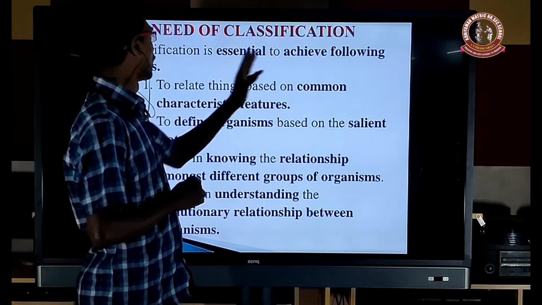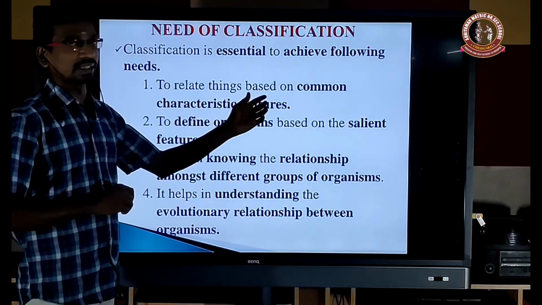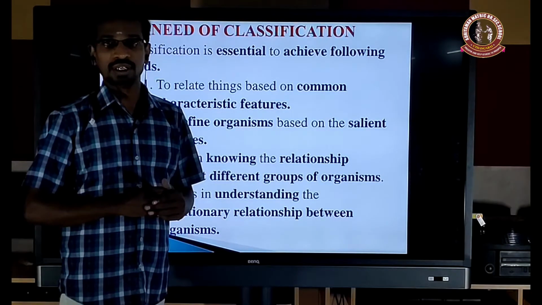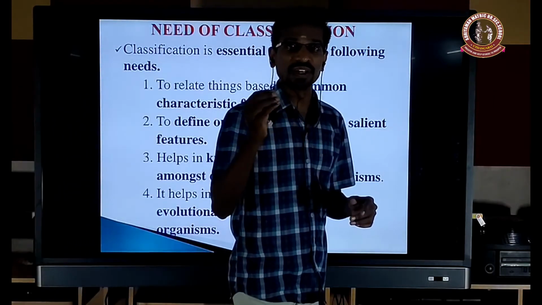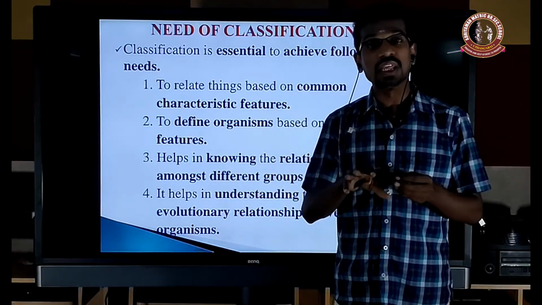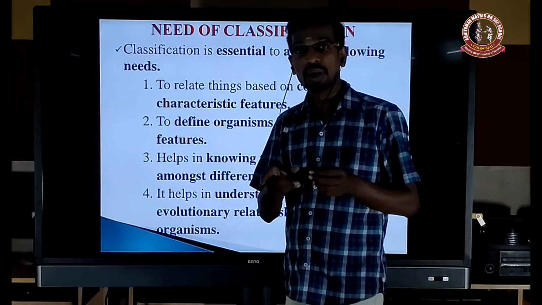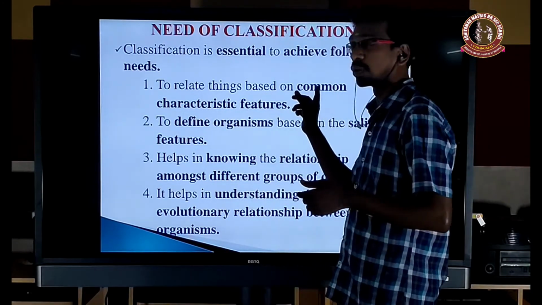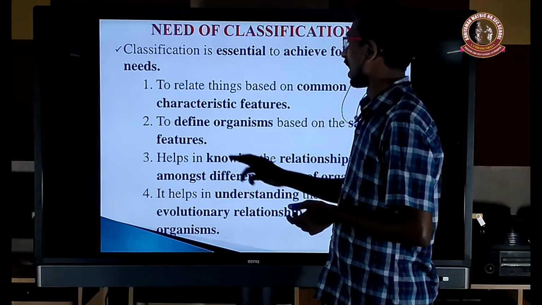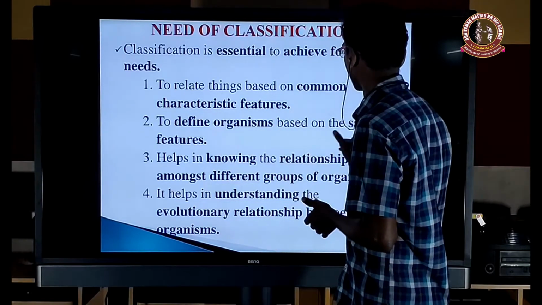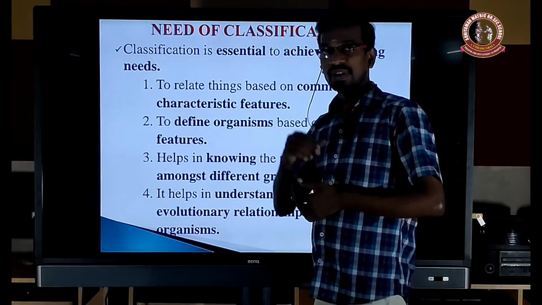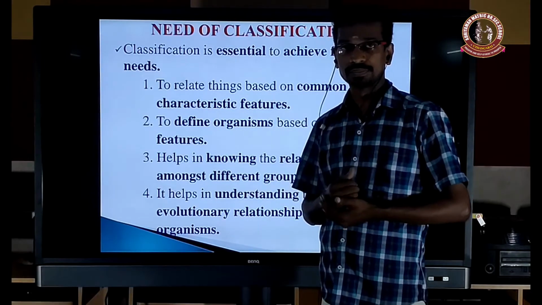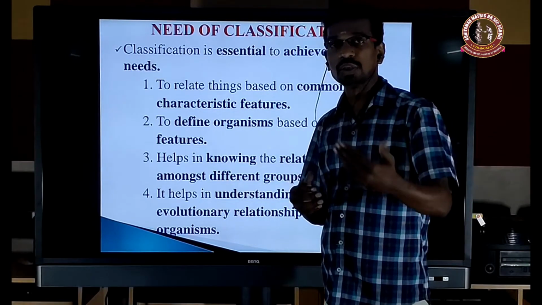It is essential to achieve the following needs: grouping related things based on common characteristic features. Previously Linnaeus classified the plants and the fungi in the same kingdom. He placed them together because of the presence of cell wall. So, the common characteristic features. And then define the organism based on the following features: whether it's a phototroph or autotroph, whether it's a prokaryote or eukaryote, whether it moves from one place to another or not.